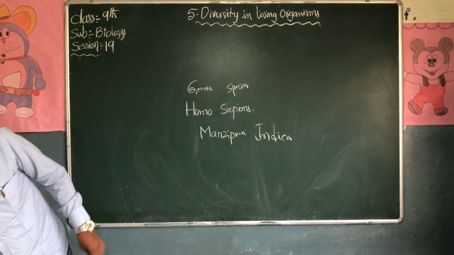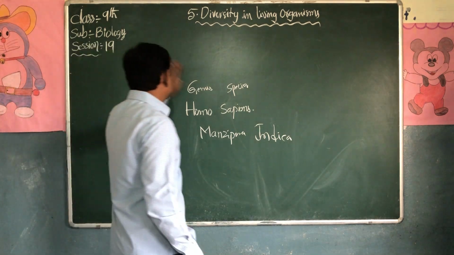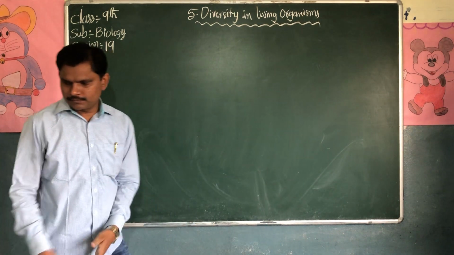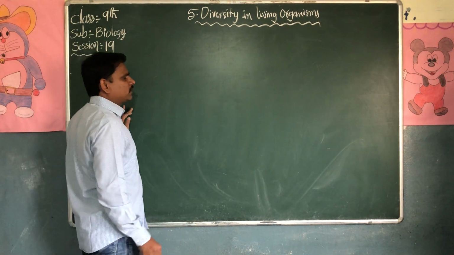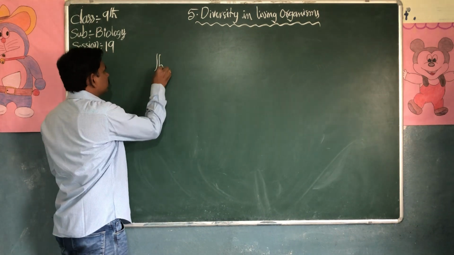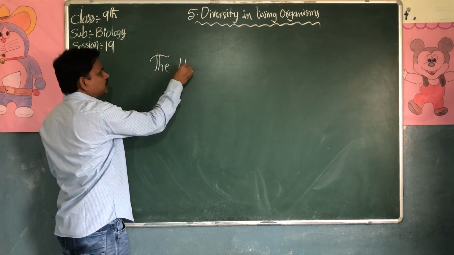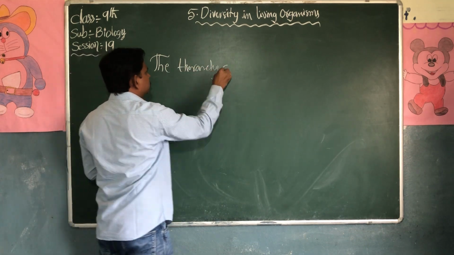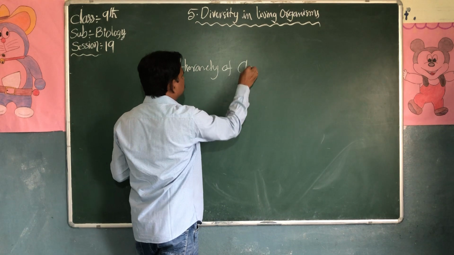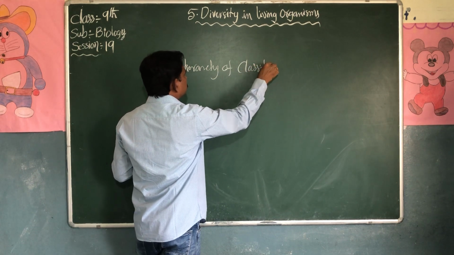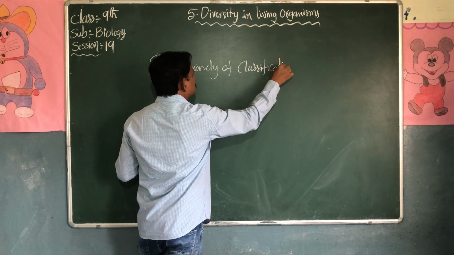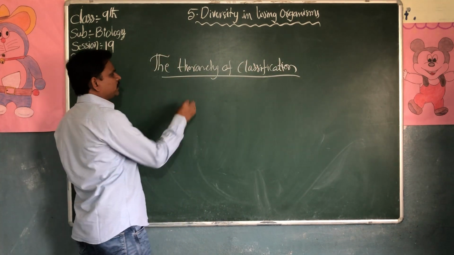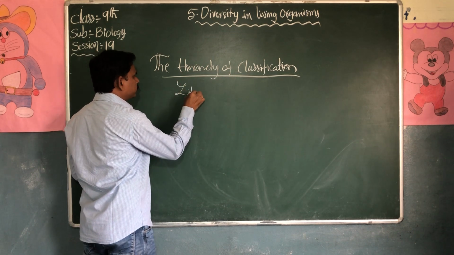So how does the hierarchy of classification take place? This is important for the 2 marks question. Where does it start?